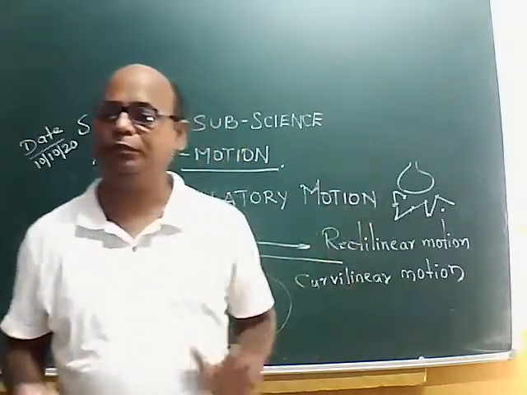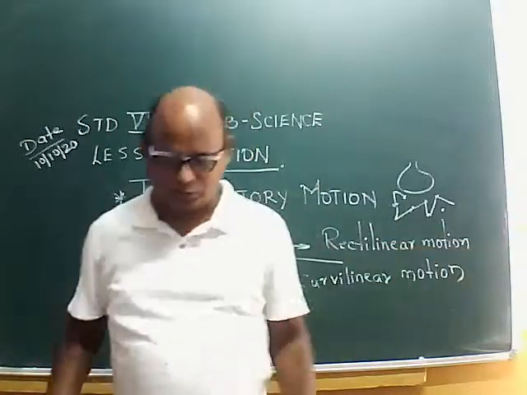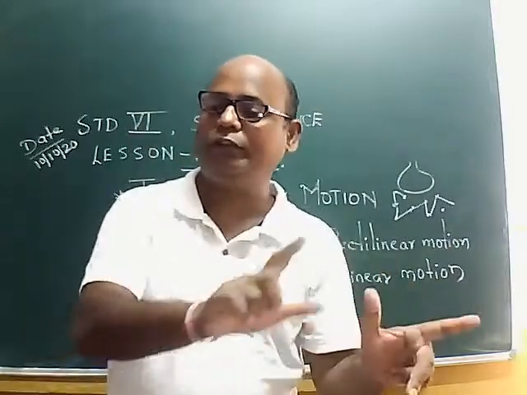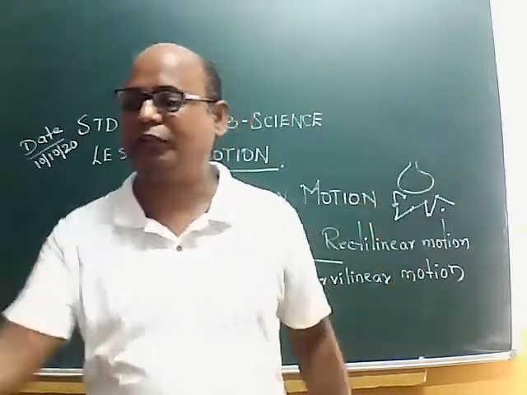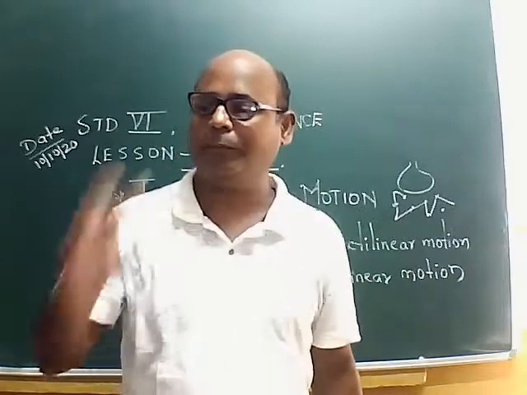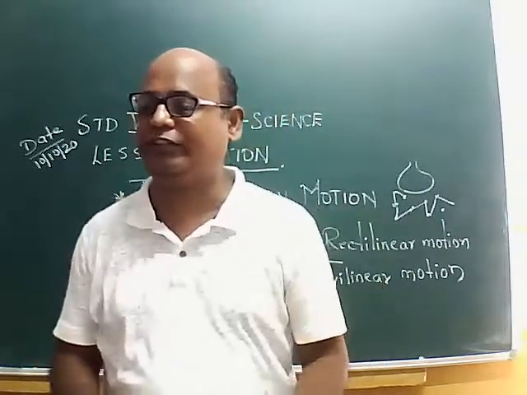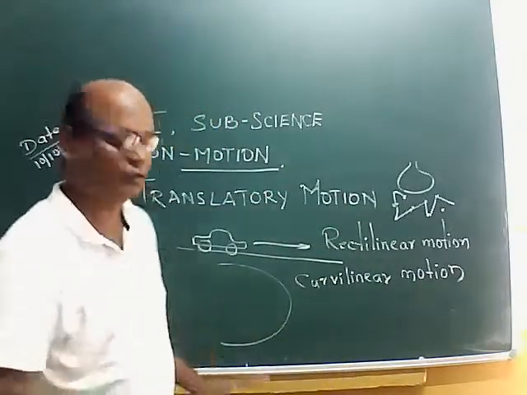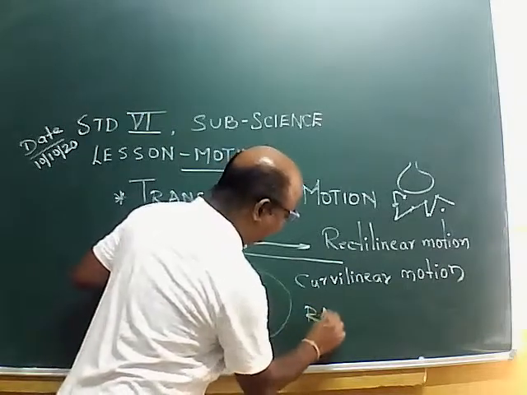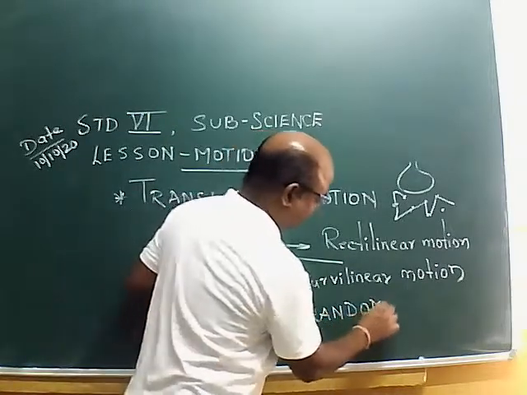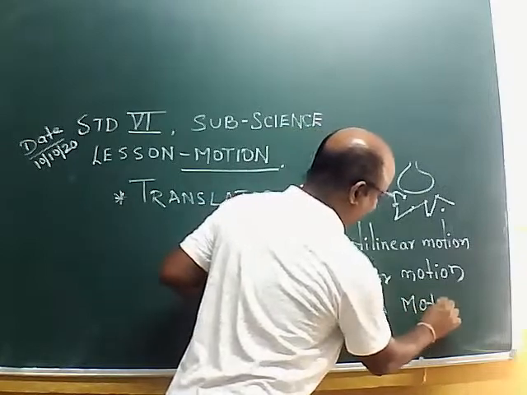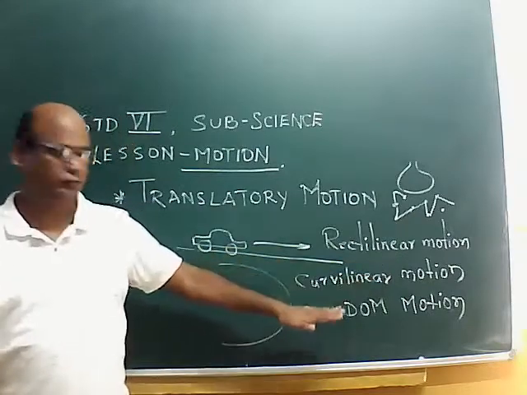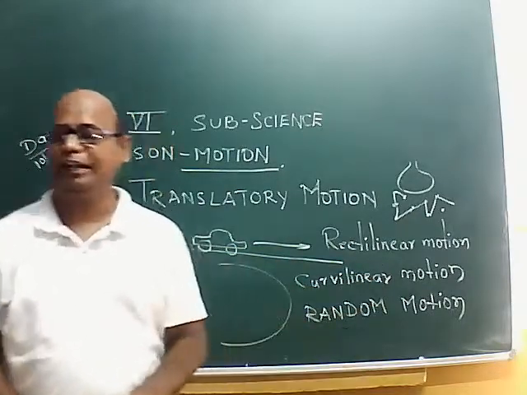You can observe players playing football, where the ball will go, we can't guess. It will go to any point at any time. Such kind of motion we call random translatory motion. So this we have already studied under translatory motion: rectilinear motion, curvilinear motion, random motion.